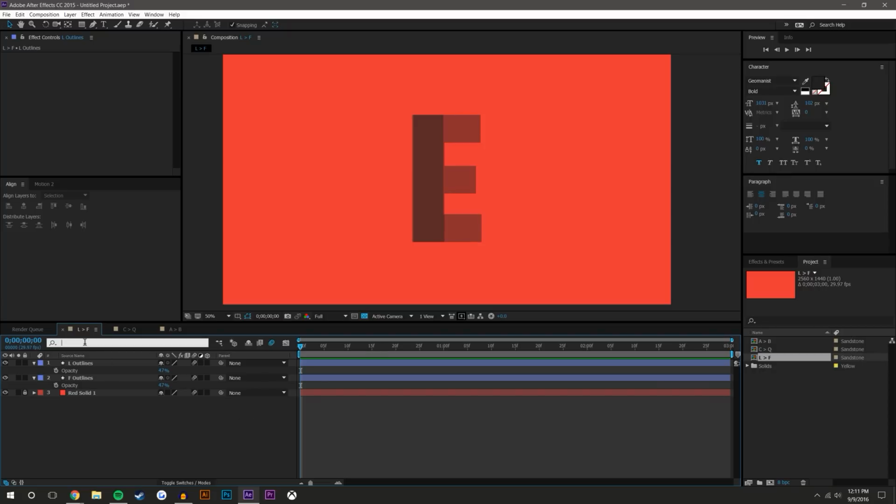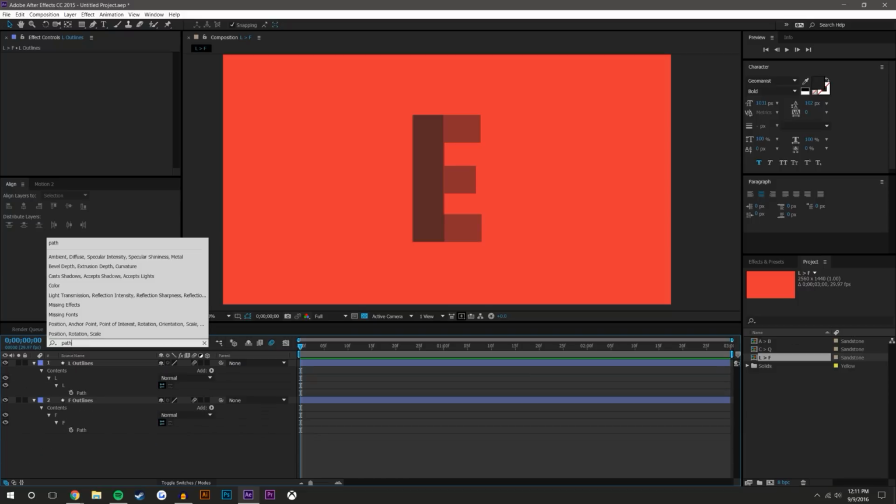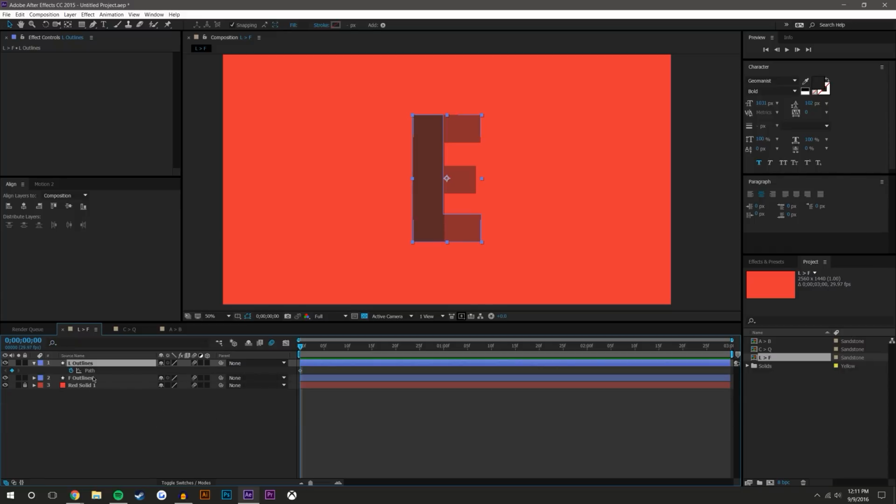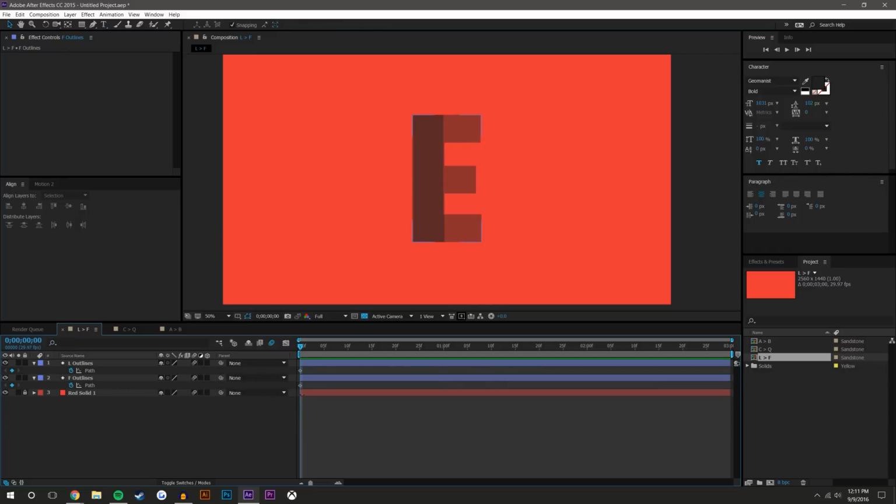So I'm going to search for path, and what this will do is bring up all my path options here. I'm just going to set keyframes for them. Click this, press U on the keyboard. Now I have my two paths. So for this example, I want to turn the L into an F. So if I just come up maybe to 1 second, and I select the F keyframe, Control C, copy it, so I select the F path, and I'm going to paste it on the L path, Control V.